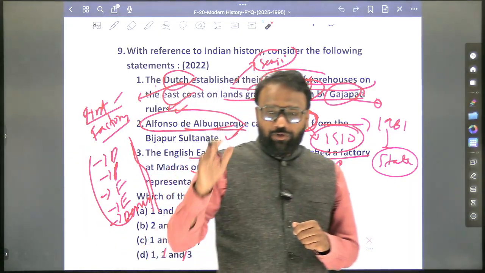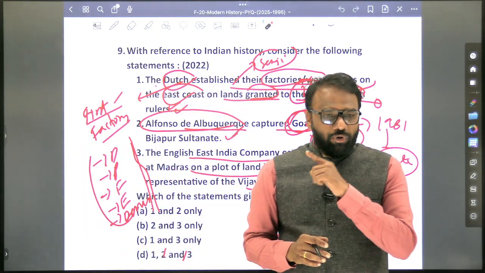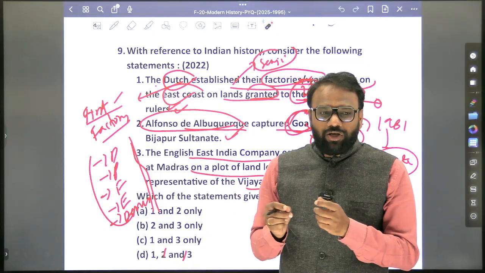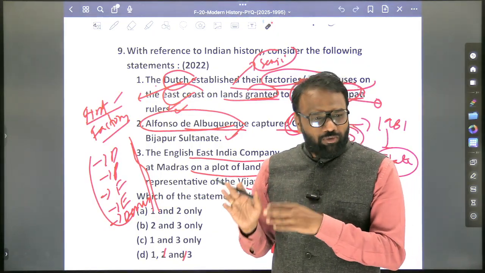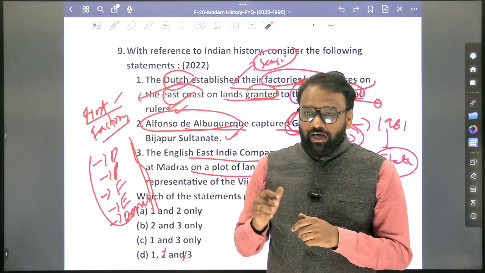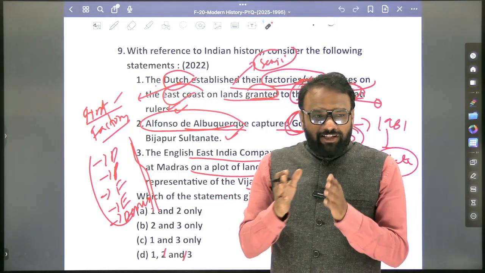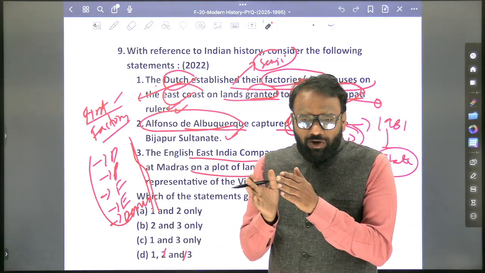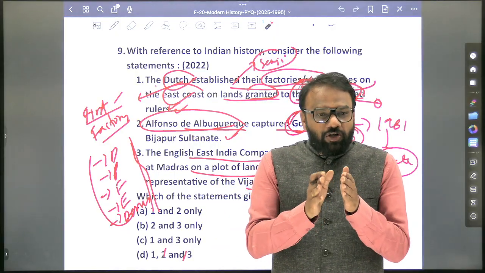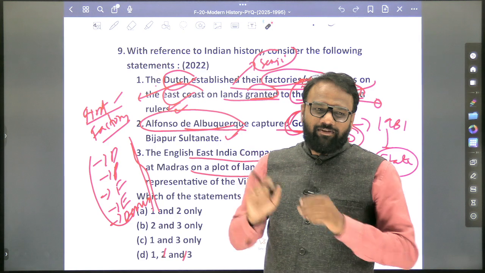If you look at the previous year questions, they repeatedly focus on Goa. Probably that is the reason, because Goa was the first Indian territory to be captured by Europeans, and the Europeans were Portuguese. Next, sometimes they will focus like this: whether for the entire duration of European rule in India, including Britishers, Goa was only under the control of Portuguese, or also under the control of other Europeans as well.